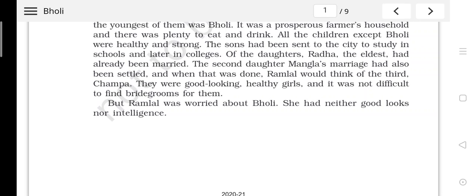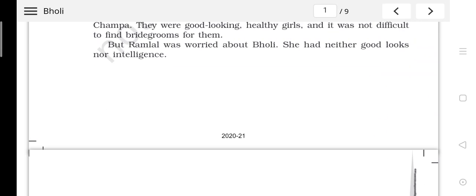Who is the youngest one? Bholi. And what's her real name? Sulekha. Because it would be difficult for him to find a bridegroom for this girl, as she does not have intelligence like other girls and she does not have good looks also. So that was a reason for worry. Let's continue.